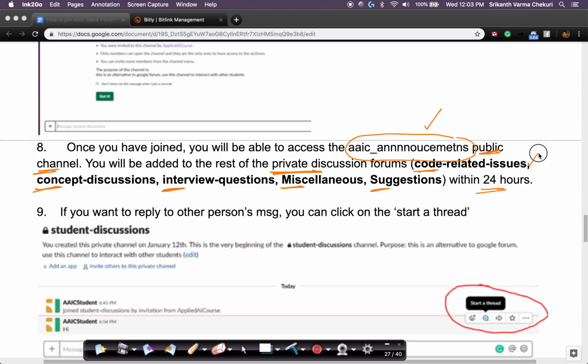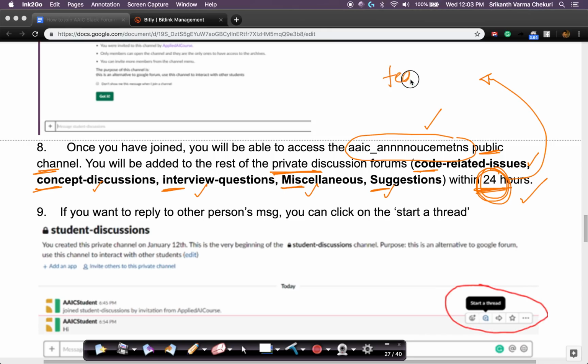You cannot directly join these private groups. We will add you to these private groups within 24 hours. So once you have joined this group, within 24 hours, we will cross-check your email address and ensure that if it's a registered email address, we will add you to the Slack group. If anything takes more than 24 hours, please email us.